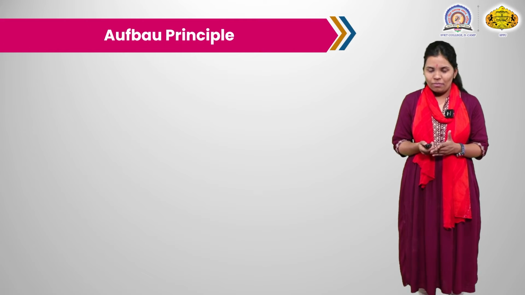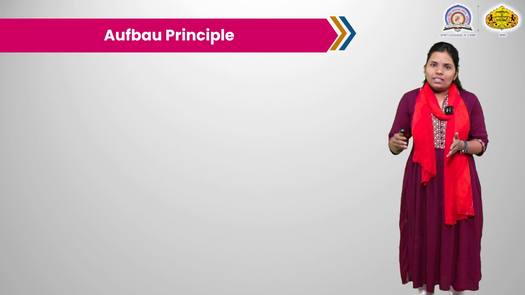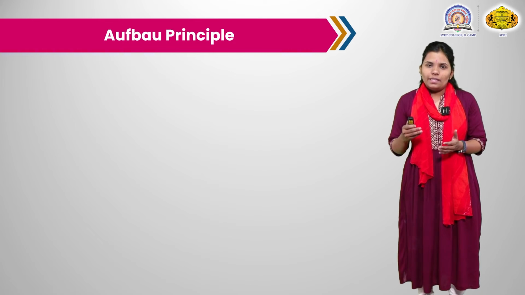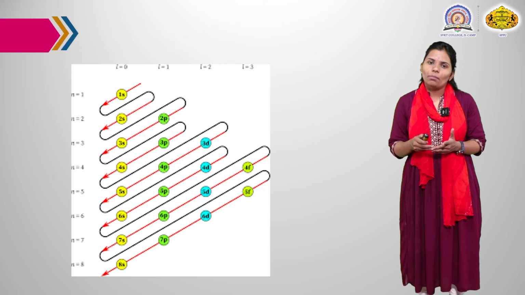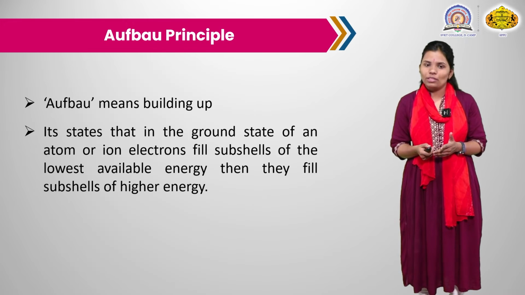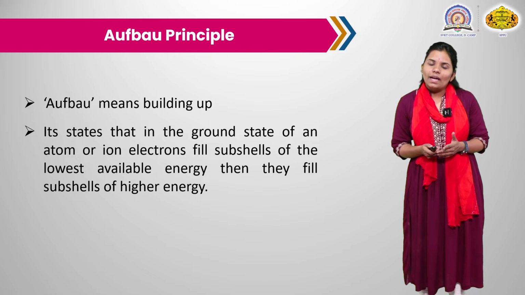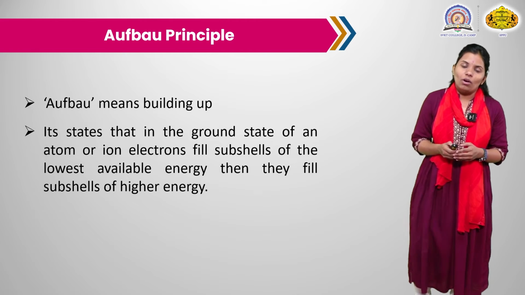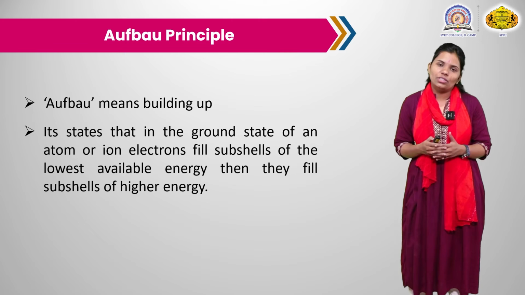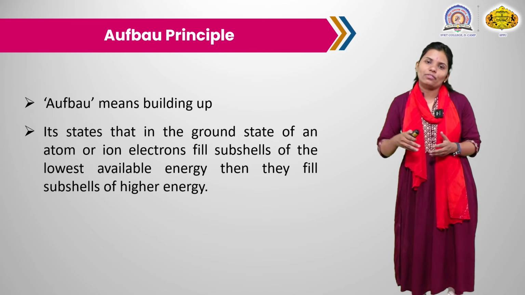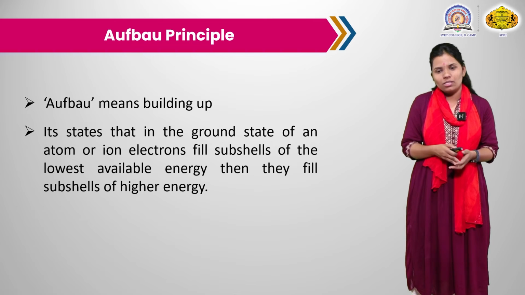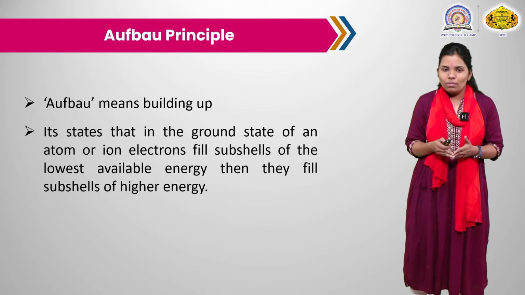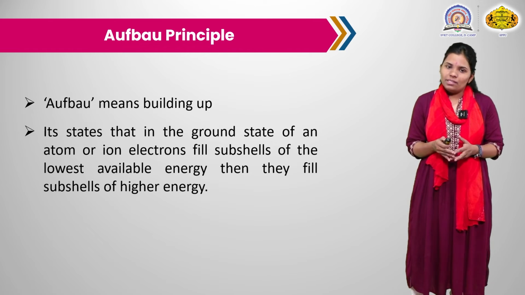We have seen these 4 quantum numbers: the principal quantum number, azimuthal quantum number, magnetic quantum number and the spin quantum number. Now there are criteria or principles which are used for filling electrons in a particular orbital, shell or subshell. These are 3 principles, starting with the Aufbau principle.